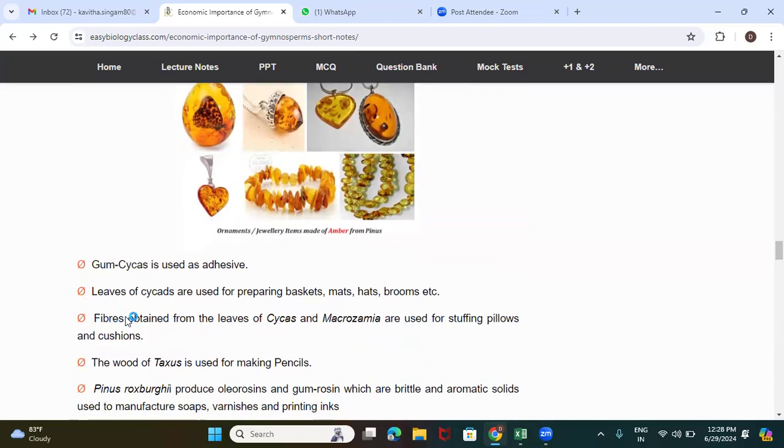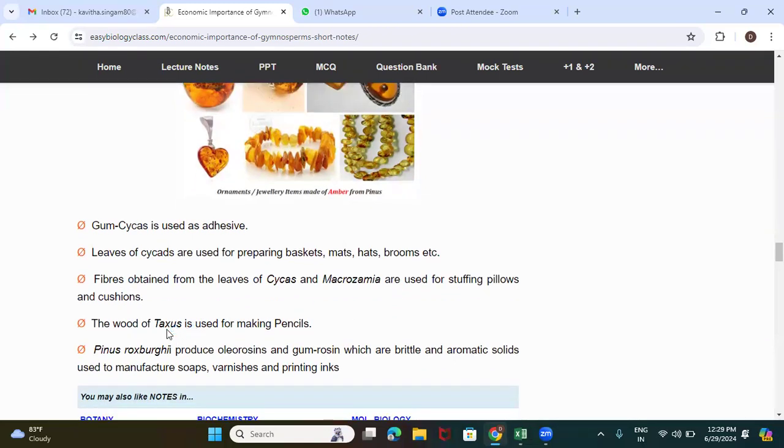Next come the fibers taken from the leaves of Cycas and Macrozamia. They are used in the stuffing of the pillows and the cushions. This is a natural fiber, used in some of the handlooms. They use the natural stuffing of fibers obtained from these plants, Cycas and Macrozamia.